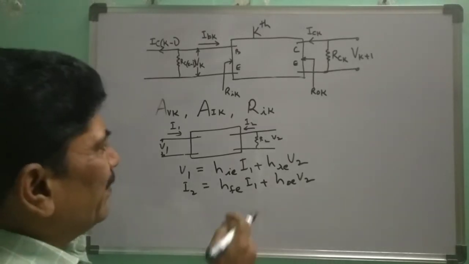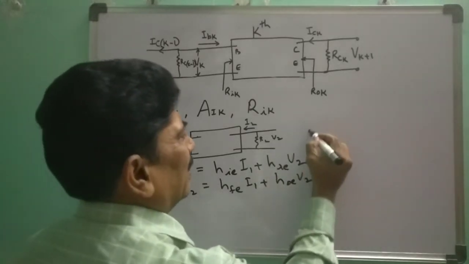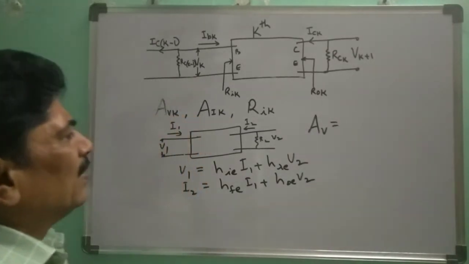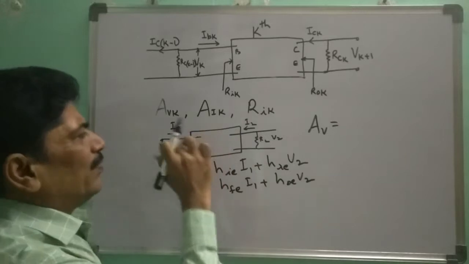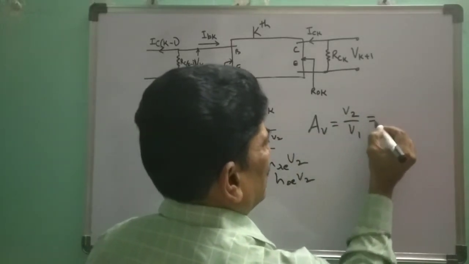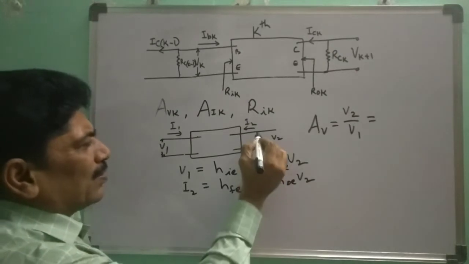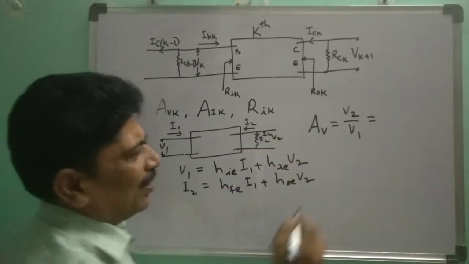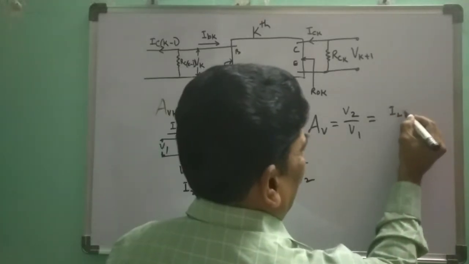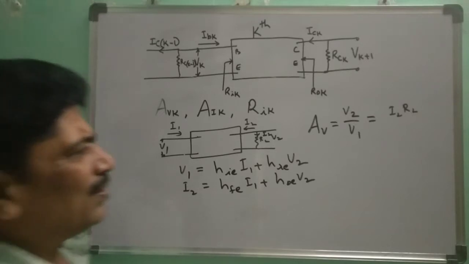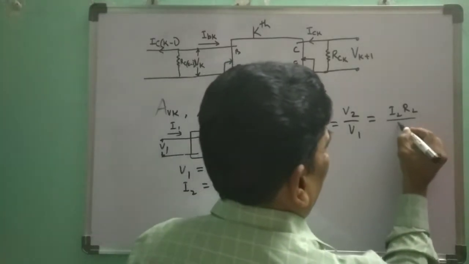Let us do that now. So what is Av from this figure? That is, the voltage gain is equal to V2 by V1. What is V2? Let IL be the current flowing through this load resistor RL. So IL RL is the output voltage V2, divided by V1.